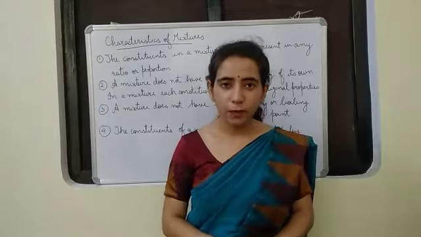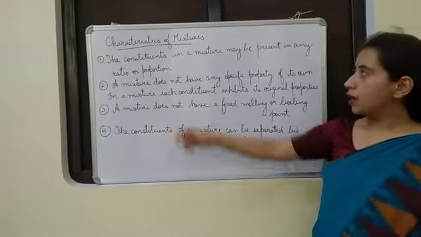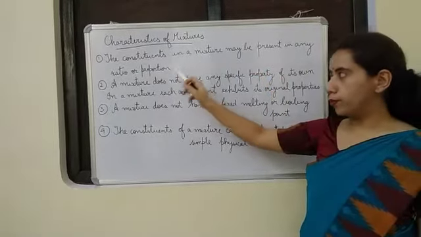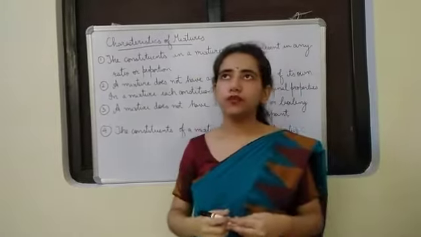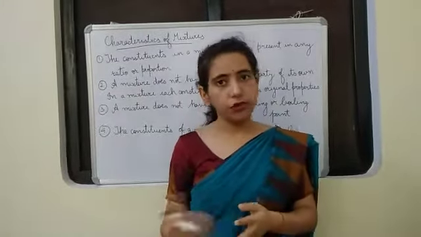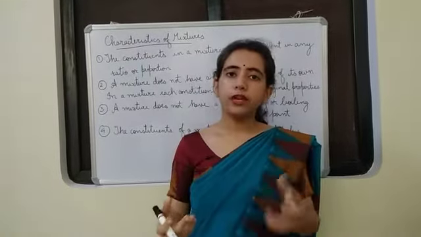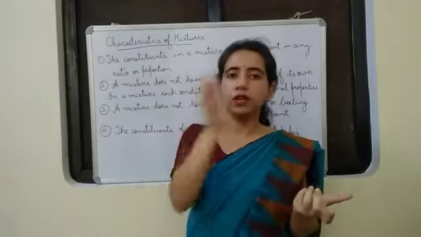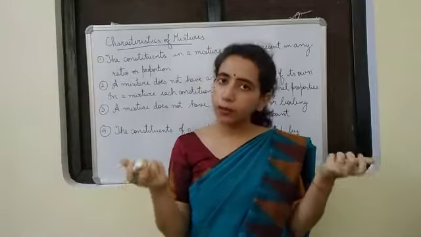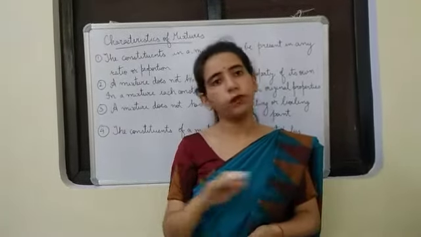Now we'll study the characteristics of mixtures in detail. The first one, the constituents in a mixture may be present in any ratio or proportion. That means if we have to make a mixture of salt and water, the amount is not fixed. We may take 1 glass of water and 1 spoon of salt, or we may take 2 glasses of water and 3 spoons of salt. Both will finally form a salt and water mixture only, nothing else. That means their amount, their quantity, is not fixed.